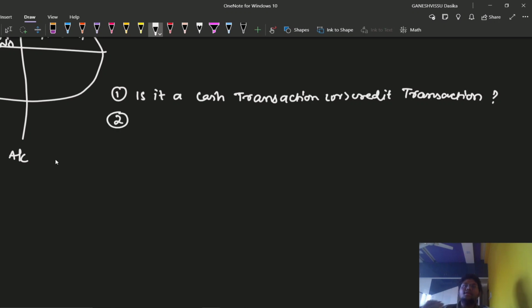That's why I'm asking you from the beginning of the transactions whether it is a cash transaction or a credit transaction, because with a credit or cash transaction we are going to identify the name of the person, whether we are required to debit or credit the name of the person or not. Next, the second thing is to identify the accounts.